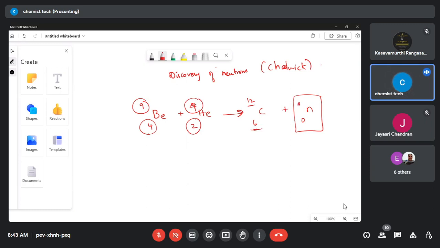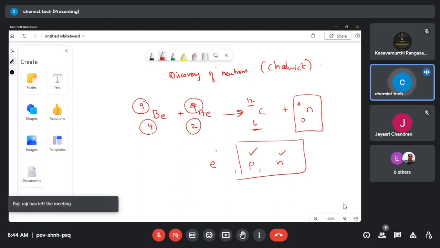We know that there are three subatomic particles: electron, proton, and neutron. Who are very heavy here? Neutron, ma'am. Neutron as well as proton. Both the proton and neutron are heavy. Electron is the lightest particle. We won't be considering it much. That's the reason I'm writing carbon having an atomic number 6 and then the mass number is 12.